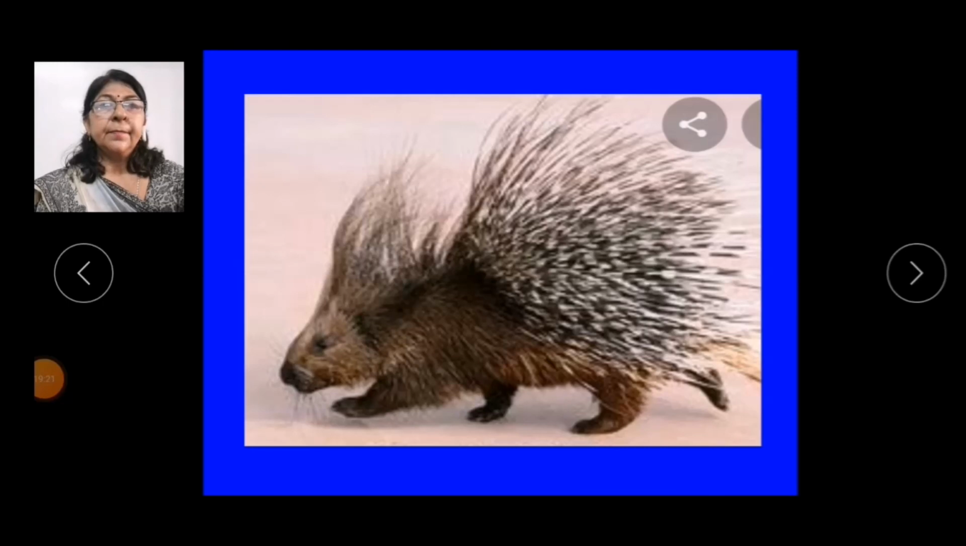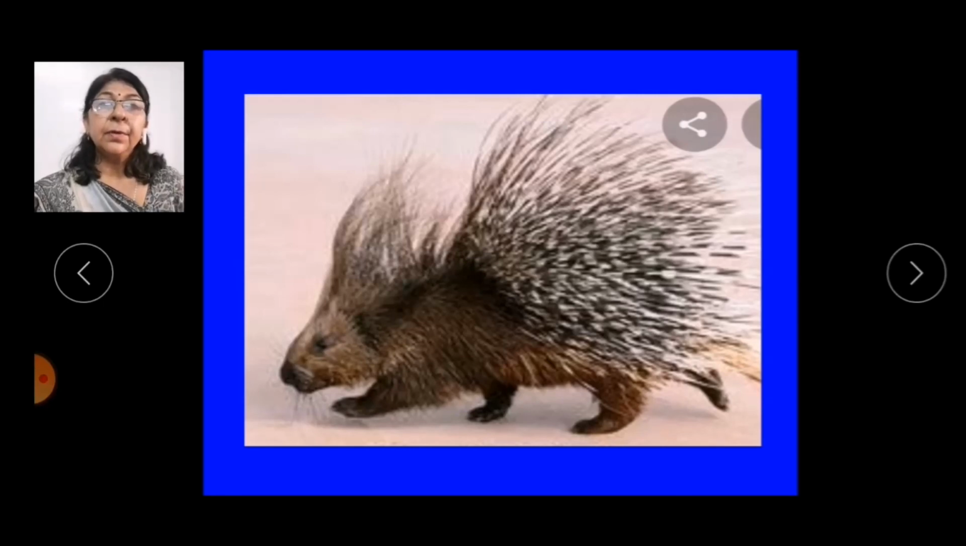So children, with this we come to the end of this topic, that is adaptations in animals. I hope you understood what I have explained. You have learned all about the different categories in which animals are divided according to their food habits and also adaptations in animals for protection.